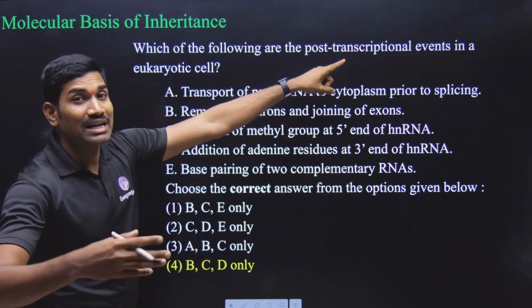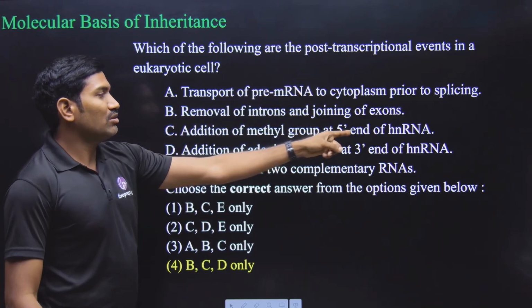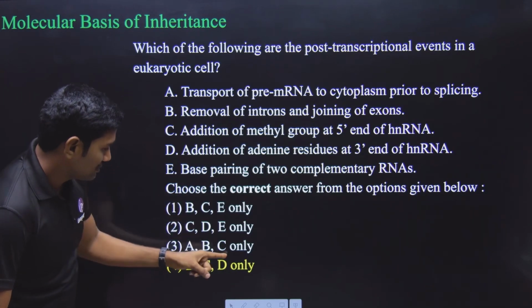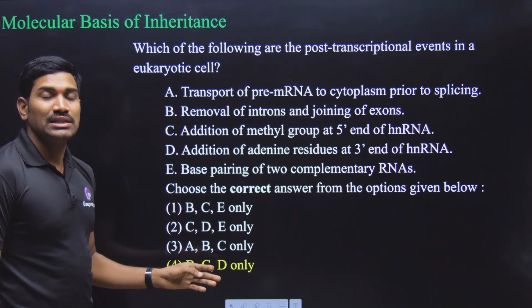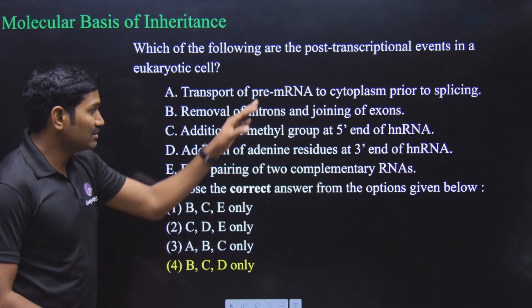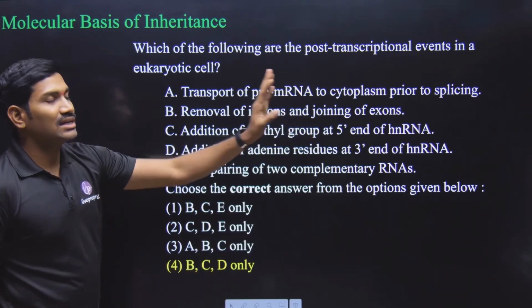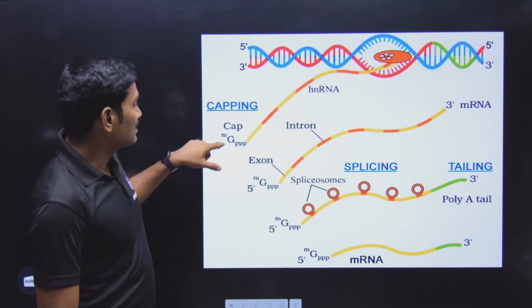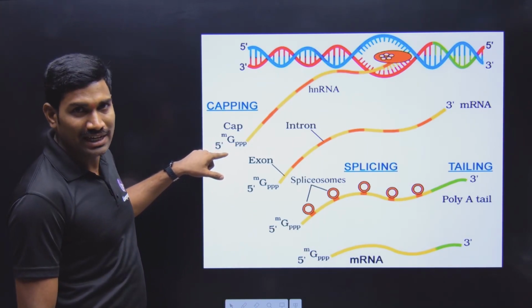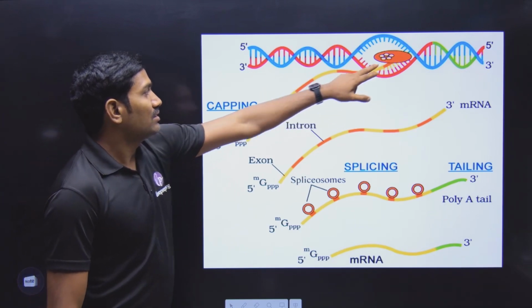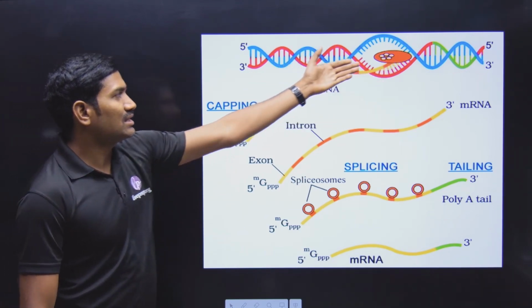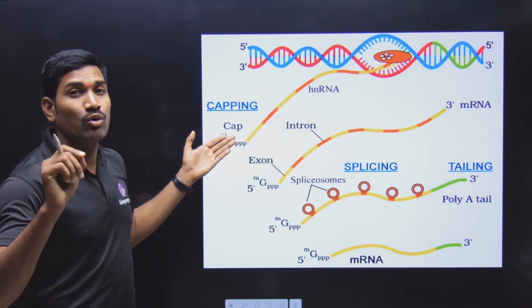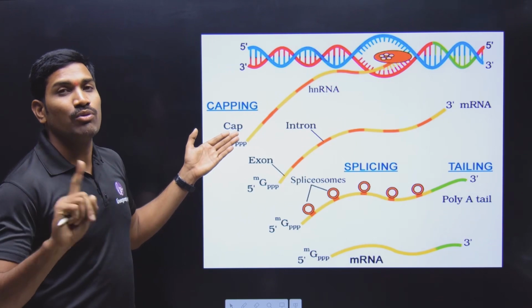Post-transcriptional, they are saying. After transcription, is this molecule added at the 5' end? And this is C. If you see, C was given everywhere. That means as per these options, C is the correct statement. But actually it is a wrong statement. C is actually wrong because this cap, methyl guanosine triphosphate attachment at the 5' end, happens even before completion of the transcription, while transcription is still taking place, right? So it is actually a co-transcriptional process. It is not a post-transcriptional process.